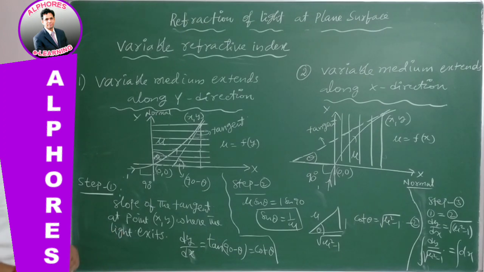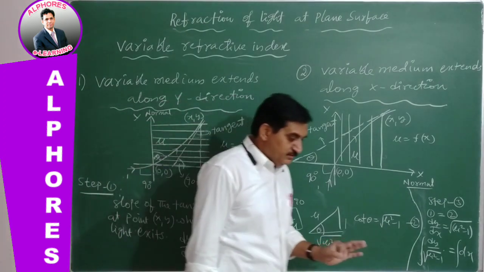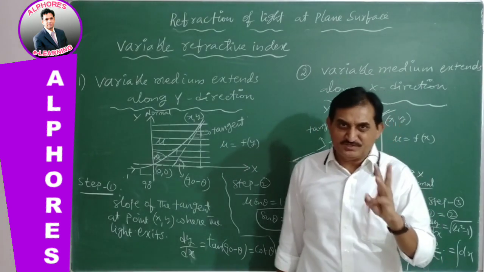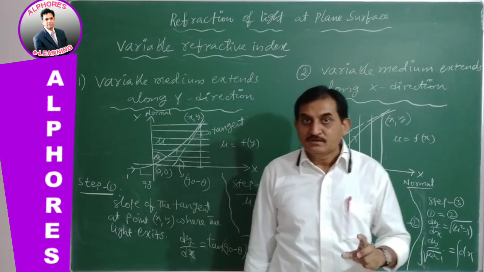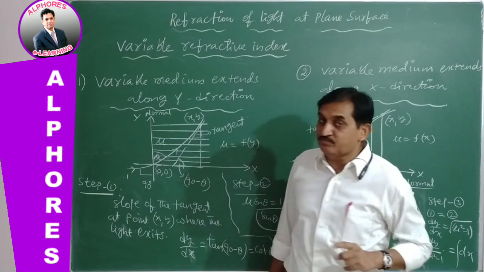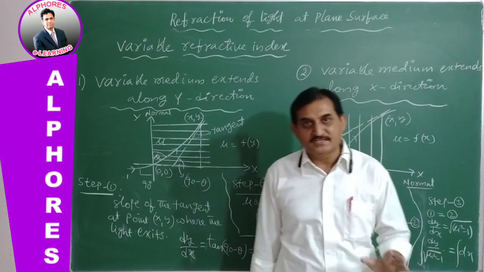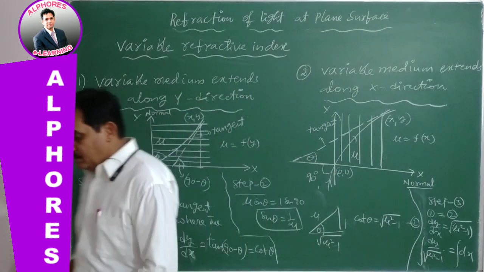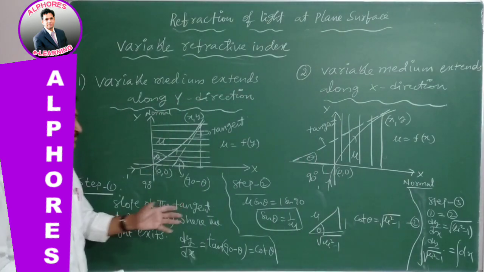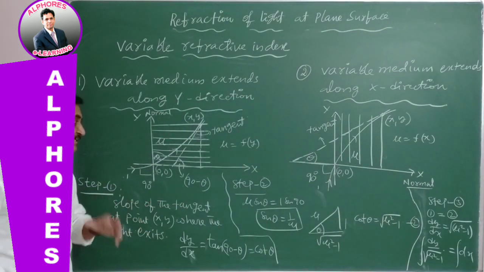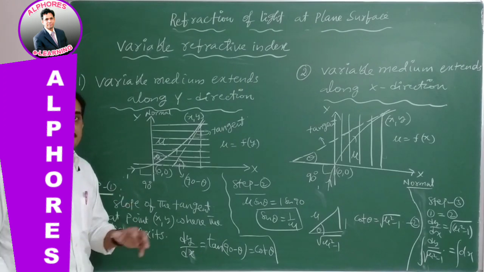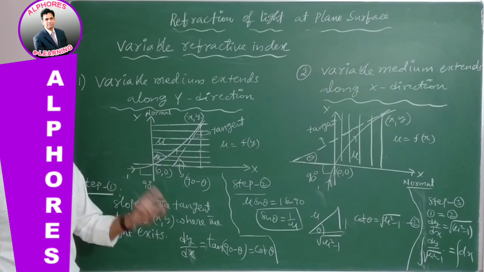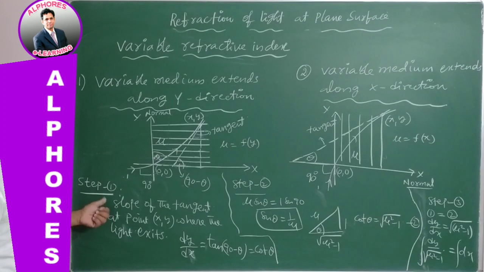Clear? Now go for step 1. Every time you should take 3 steps in solving the problem, especially in case of variable refractive index problems. By these 3 steps you will easily find the answer to whatever the question asks.